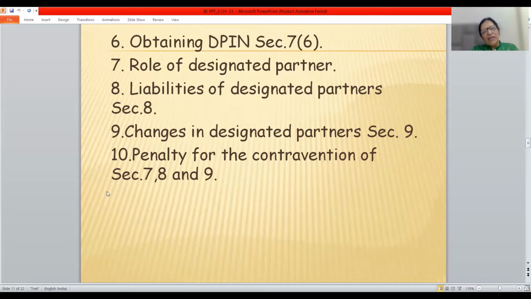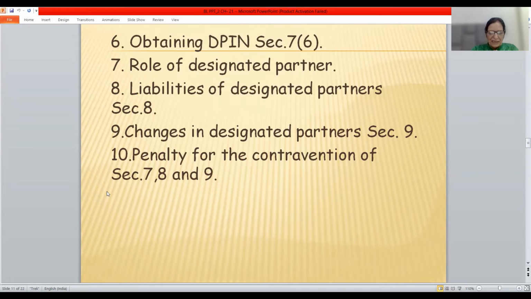Now, liabilities of designated partner. The role of DP. DP plays a very important role. Designated partners' responsibilities are similar to a company secretary or director in case of a private limited company. So the management-ownership divide inherent in a company is not there in the LLP. In case of LLP, the management lies with the ordinary partners and designated partners who are authorized by the LLP agreement. So what are the liabilities of DPs?